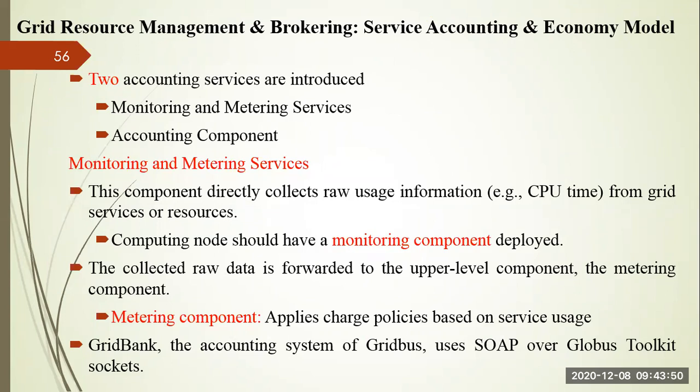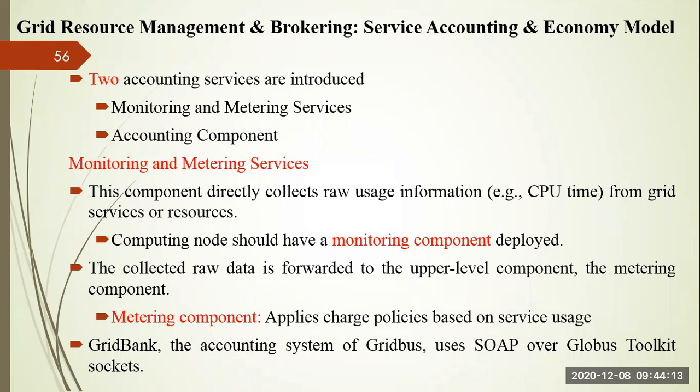The first component, monitoring and metering services, directly collects your raw usage information, that is the CPU time from grid services and resources. For a particular consumer, it determines how much time the CPU is busy, how much time you have utilized the CPU properly, and what the utilization is. This raw usage information is collected by this monitoring unit.